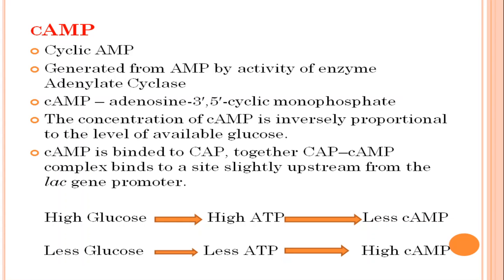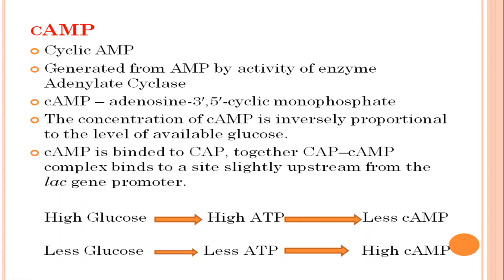This means that when the glucose level is high, there is a high amount of ATP, and ATP is converted into AMP. AMP is converted into cyclic AMP by the activity of adenylate cyclase. But high ATP affects the activity of adenylate cyclase. High ATP means low adenylate cyclase activity and less cyclic AMP production. Whereas when ATP is less, the adenylate cyclase activity is high, so a high amount of cyclic AMP is present.